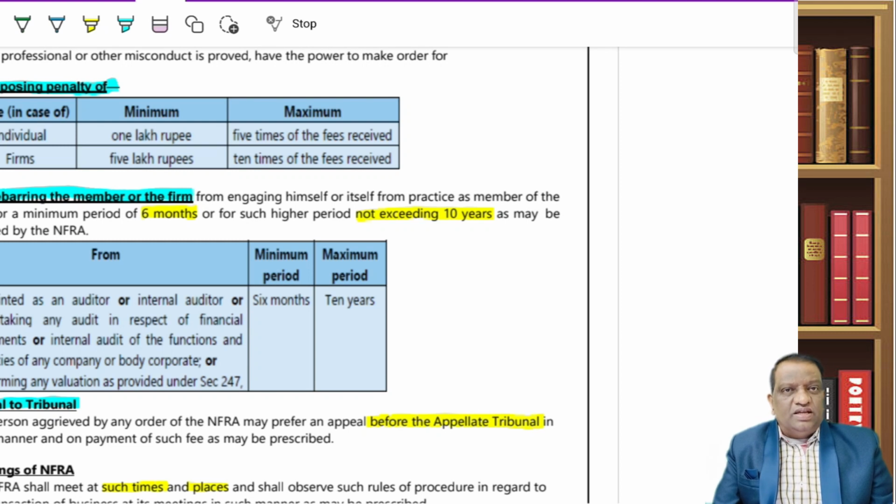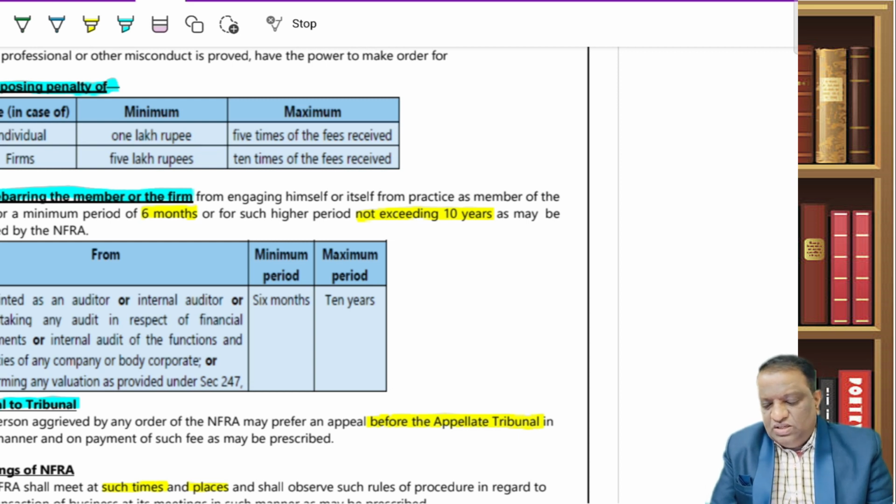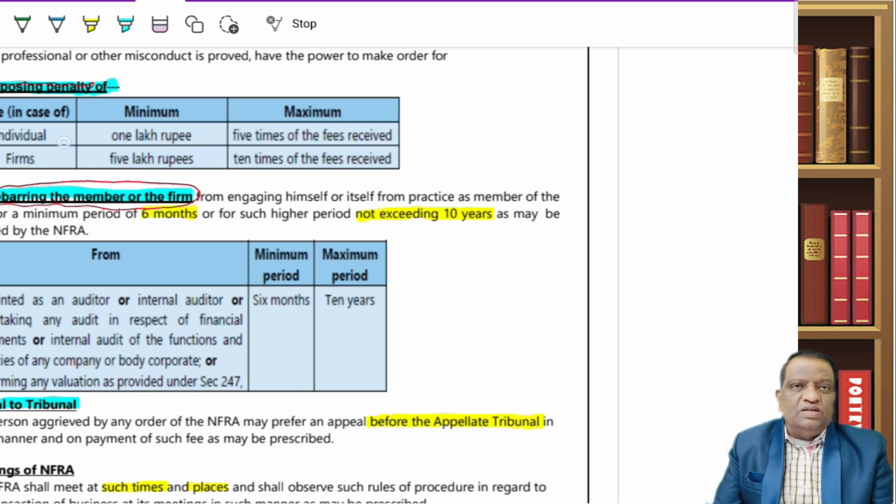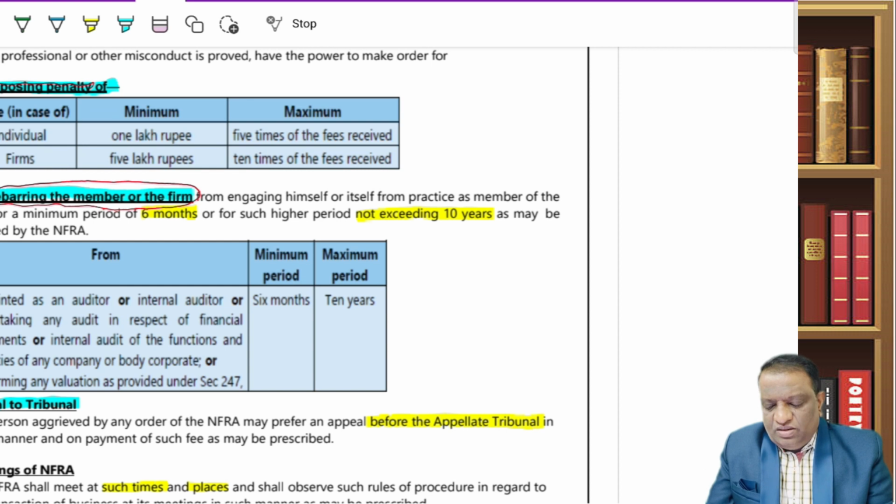What are all the punishments they can impose on the members who are found to have been guilty of professional misconduct? Now, they can impose two kinds of penalty. One is monetary penalties, and the second one is debarring them from the practice. When it comes to monetary, that again depends on who the professional is. Is he an individual or is it a firm?